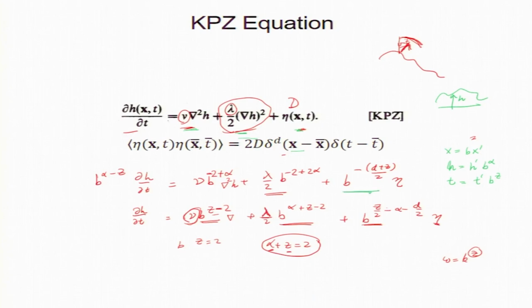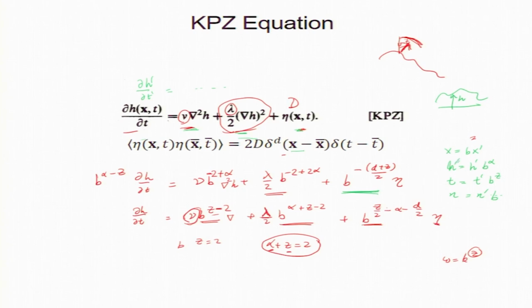So, how to derive this noise? In fact, we do not need a new relation for noise transformation. Eta goes to eta prime times some stuff which is derived here, b to the power of this stuff. Now, of course, we substitute it here. So, in fact, we write down the equation for h prime, we rewrite this thing in terms of h prime, dt prime, and then replace h prime by h. Okay. So, that is what we do.